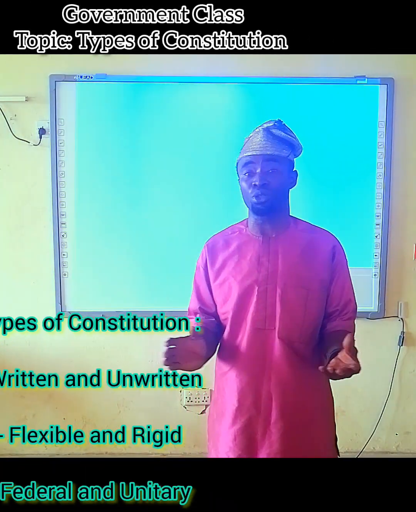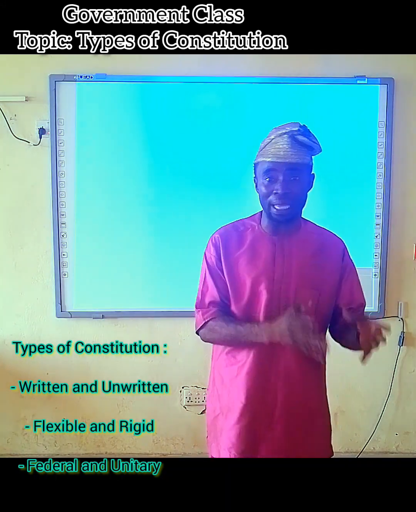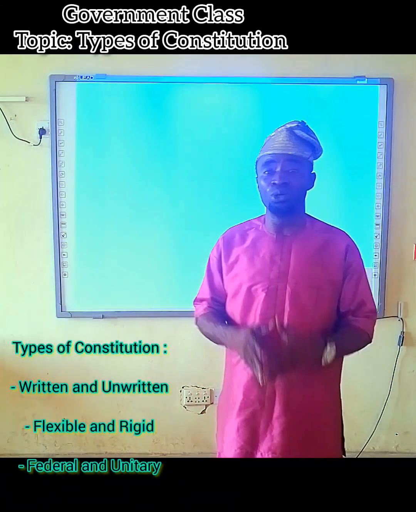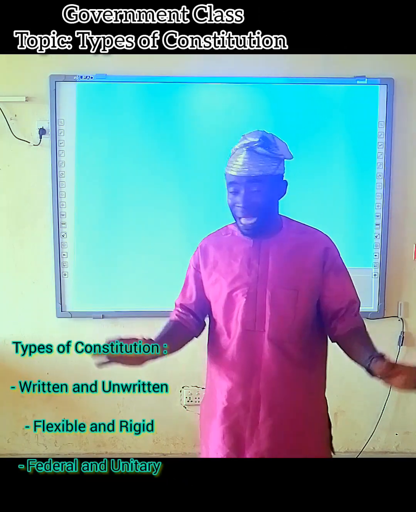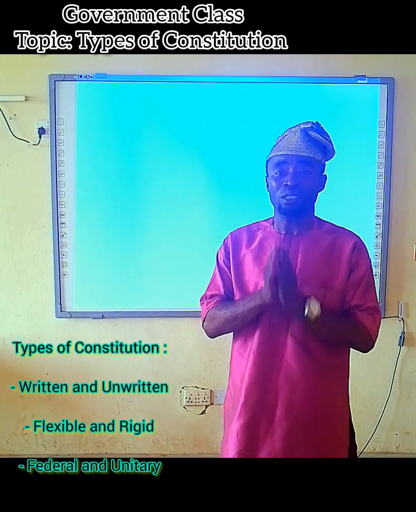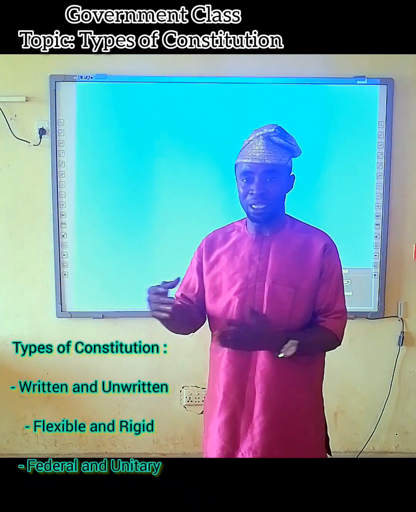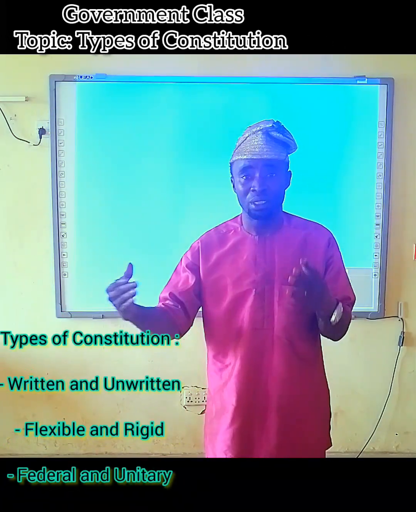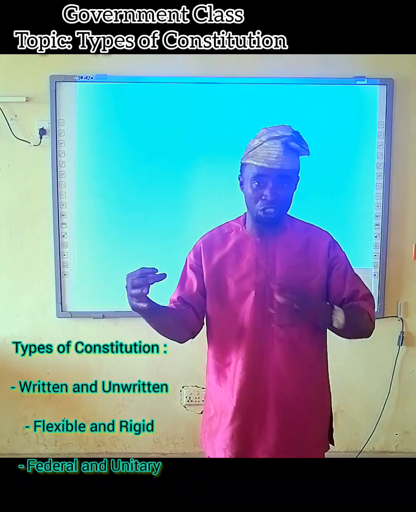While unwritten constitution is not written down. It's a type of constitution that is not written down in a single document. Not that there is no written document, but it's not in a single one. So written constitution and unwritten constitution are opposites of each other.